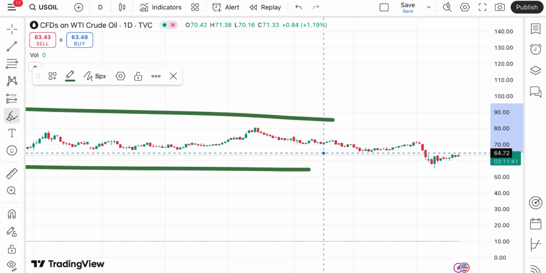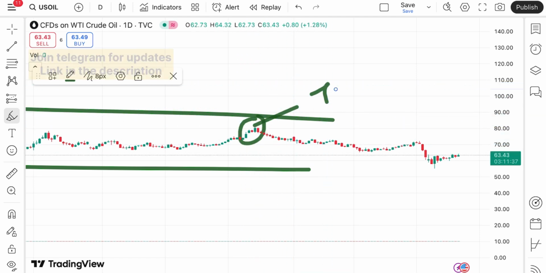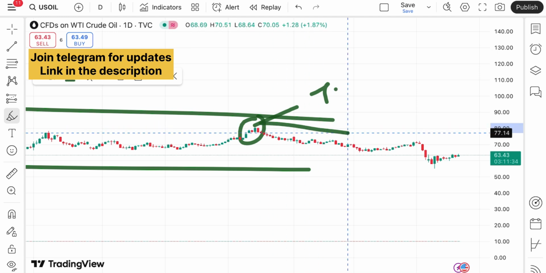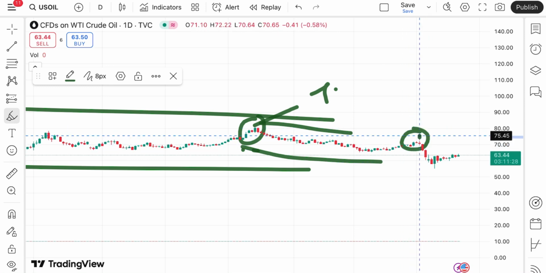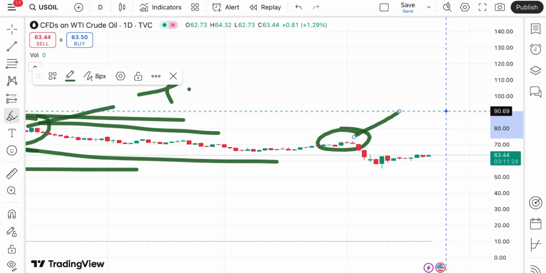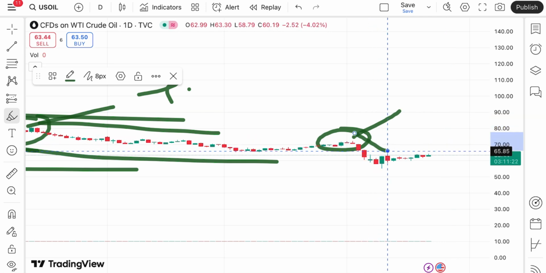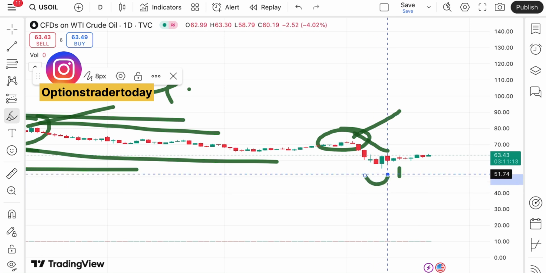As soon as the tariff, this is the point where Trump's speech was there and it was said to reduce the price of crude. That is where the price started coming down. And this is the period where Trump talked about the tariff, and the price suddenly came down, making a low of around 55. At this particular period we have seen the tariff is paused and it started rising.